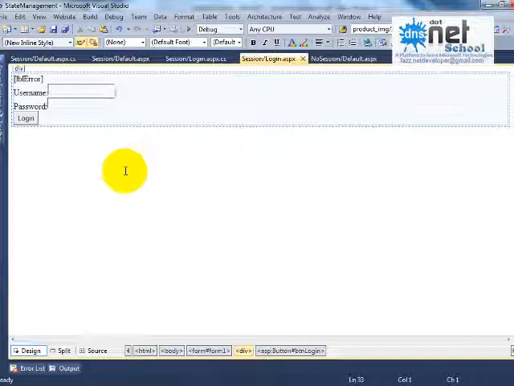From the login page some information you need to transfer to the user details page. In the user details page you can check what value it holds. Based on that value you will retrieve the data from the database, then you will fetch it in the grid view. So for this requirement I will use session, because the information I am transferring from one page to another page, and I might carry that information for a long time. It can be a small piece of information, say only a username or email id.